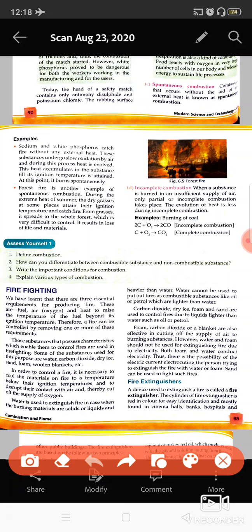On the other hand, when oxygen is present in a huge quantity, the substance burns completely, and burns with formation of carbon dioxide. When carbon monoxide is formed, it is known as incomplete combustion. When carbon dioxide is formed, it is known as complete combustion.